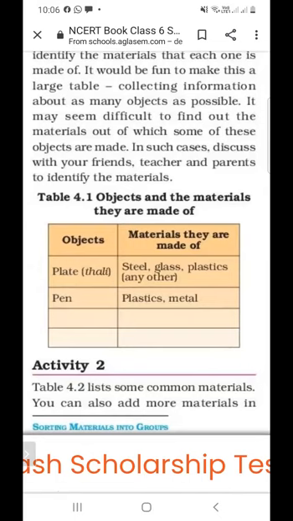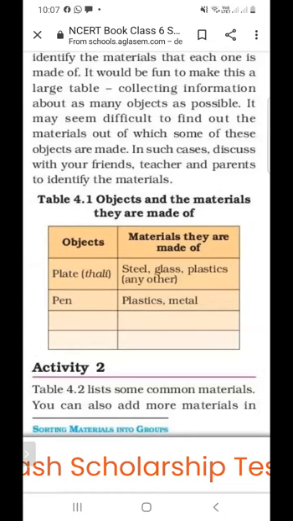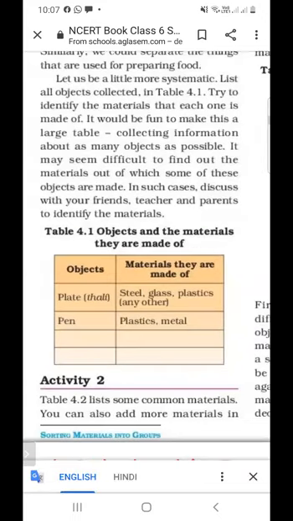to identify these materials. So there are two objects, plate and pen. What are the materials for making a plate? It can be of steel, glass, or plastic. And what are the materials used for making a pen? It can be of plastic or any metal. So you have to write any two items and the material they are made of.